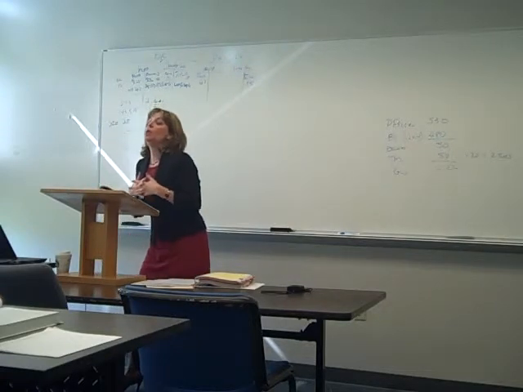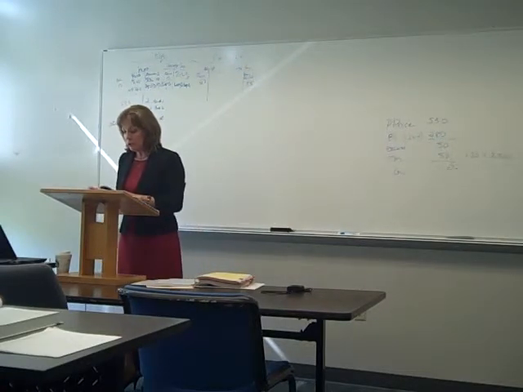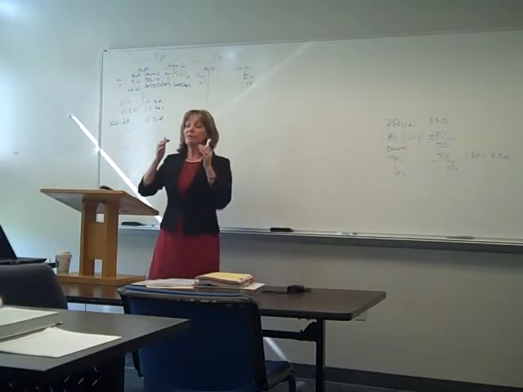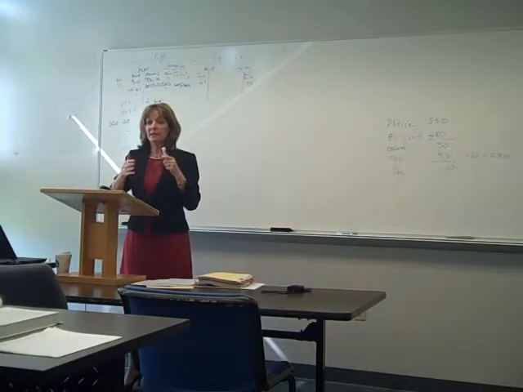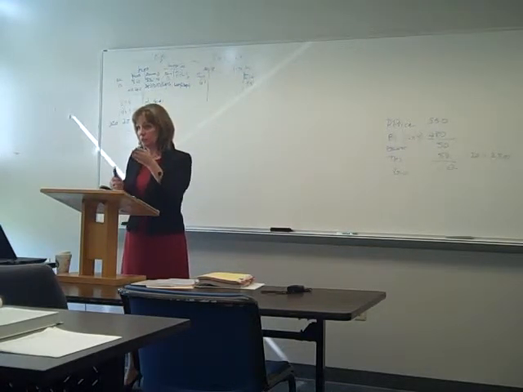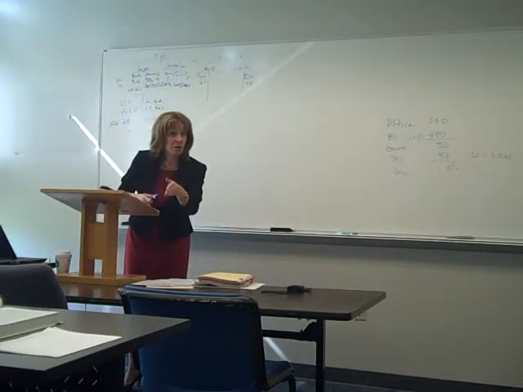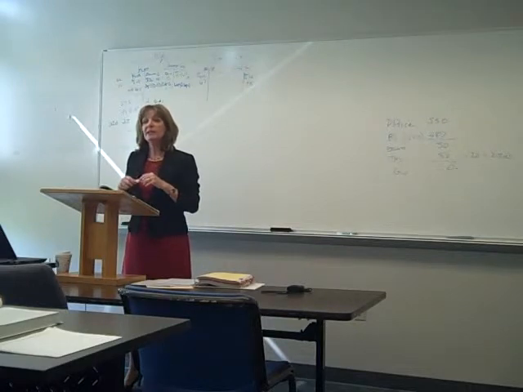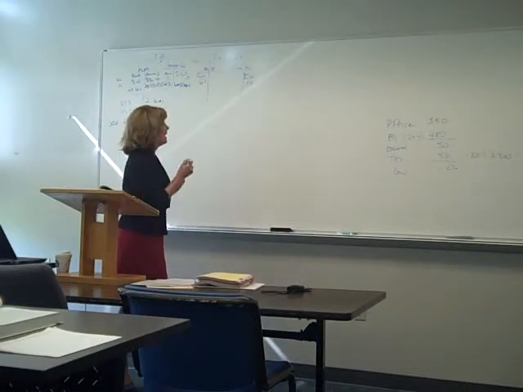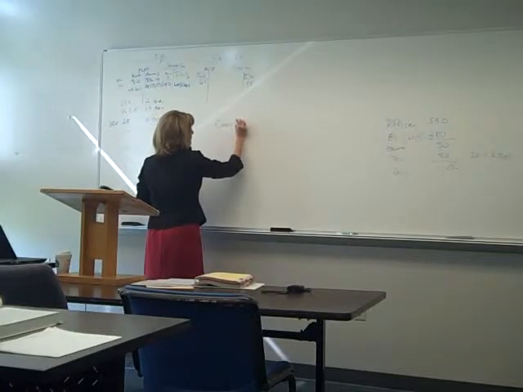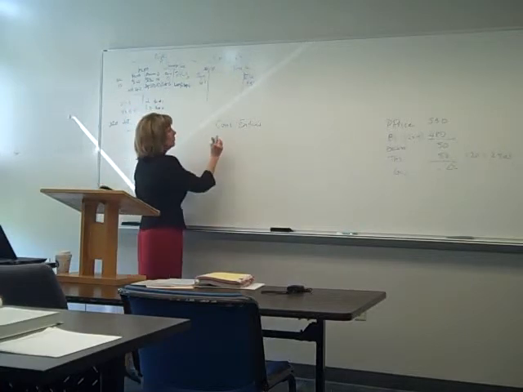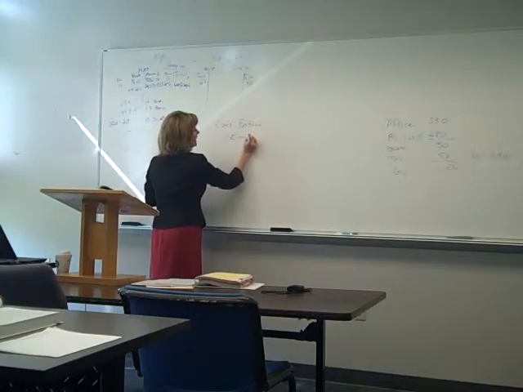And what we do is we use a worksheet. And on that worksheet, we are going to have three types of entries. The first column of the worksheet is the parent company, which is the one that bought. The parent company's adjusted trial balance. The second column is the subsidiary company's adjusted trial balance. And then you have two columns for consolidation entries. Consolidation entries do one of three things to different accounts. Number one, they can eliminate certain accounts.